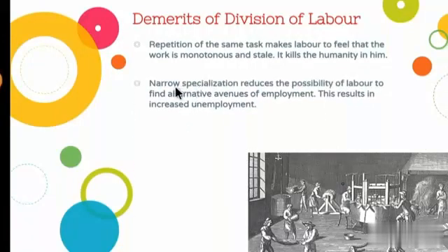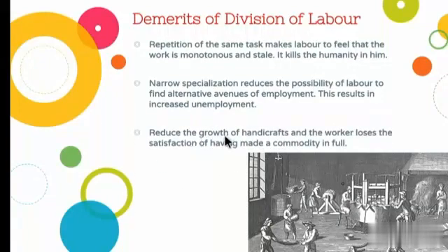And the second one is narrow specialization reduces the possibility of labor to find alternative avenues of employment. So this results in increased unemployment. Narrow specialization means, let's take the same example. A person is stitching buttons to the shirt. If he loses his job in that particular company, he needs to find another job, but there should be a vacancy for button stitching because he is well known for that particular task only. So there will be an increased level of unemployment. So I hope you are clear with this.